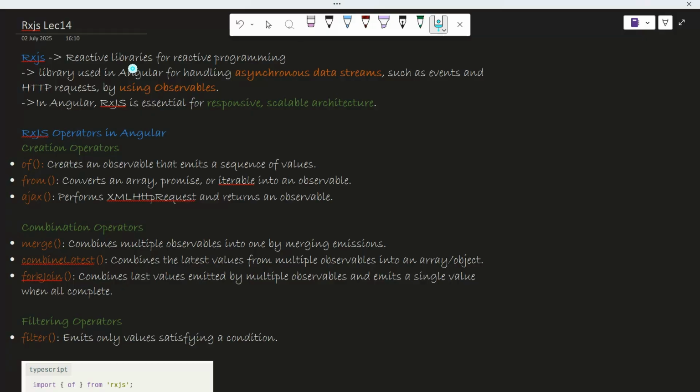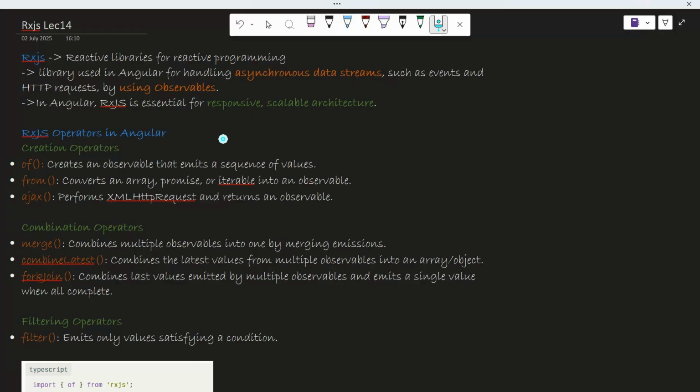It is used for handling asynchronous data streams such as events and HTTP requests by using what? Observables. And we always know that HTTP returns what? Observables. Observables were what? You should watch my previous videos. I have explained that observables are streams of values, okay? Now in Angular, RxJS is essential for making what? A responsive and scalable architecture. Okay, so this is RxJS.